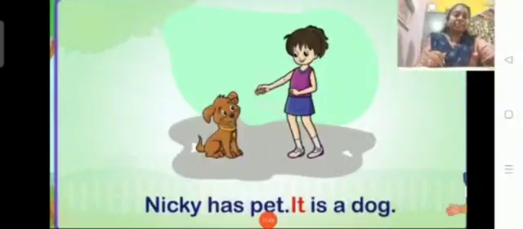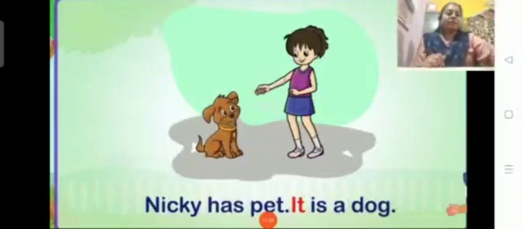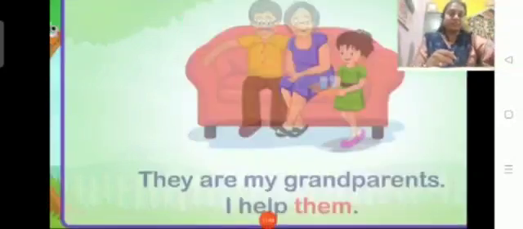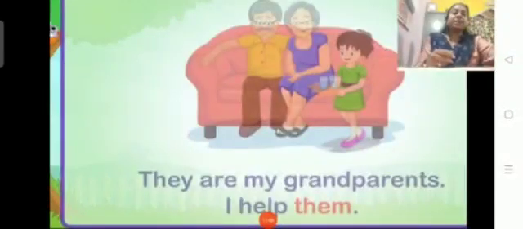Nikki has a pet. It is a dog. Here, if you observe, the pronoun it is used instead of pet. When we are talking about a dog, we are using the pronoun it. Here, children, they are my grandparents. I help them. We usually help our parents, help our grandparents, help our mothers, isn't it?